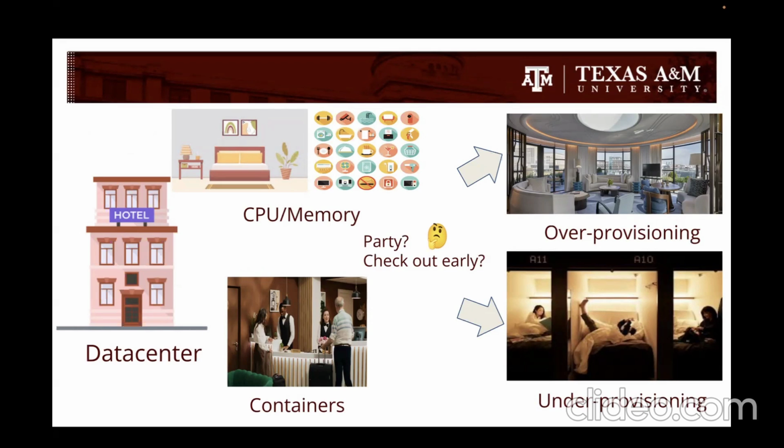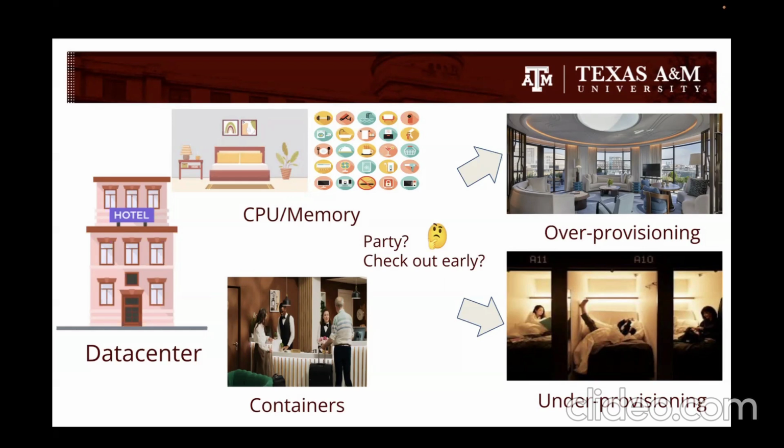The main challenge is we do not know who will throw a party, a burst workload, or who will check out early, a short-lived task. It is completely random based upon the customers, or the containers, that we have in our data center. Based upon this, we have two main problems that this paper discusses.